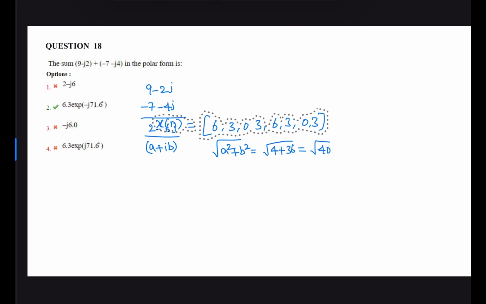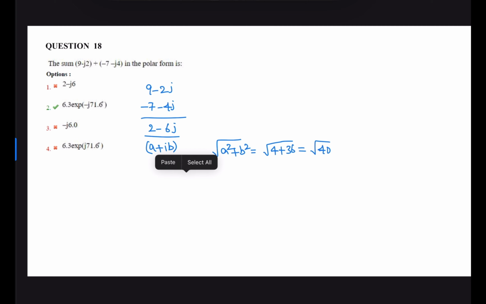The angle theta is tan inverse of b by a, tan inverse of minus 6 by 2, tan inverse of minus 3.